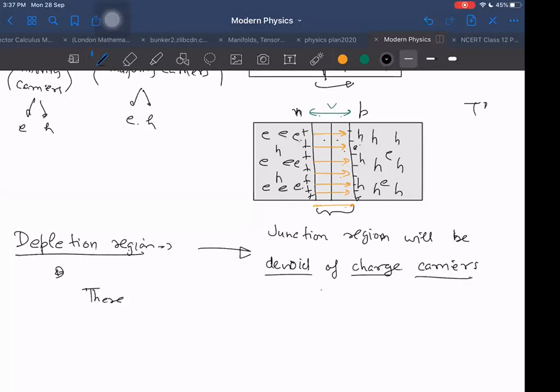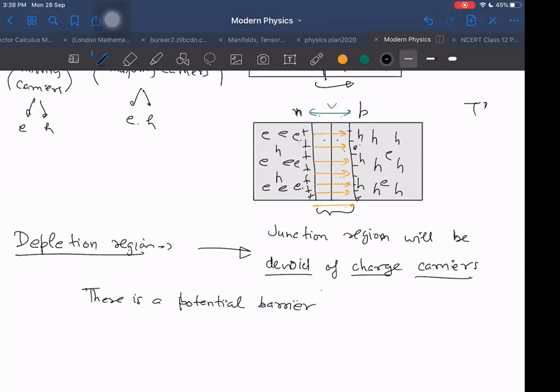Potential barrier for what? For the electrons to go from which to which side? This potential barrier is for the electrons to go from high concentration to low concentration, but it is not a barrier for the electrons to come from low concentration to high concentration. They will easily come from low to high, but it is a barrier for electrons to go from N to P side.